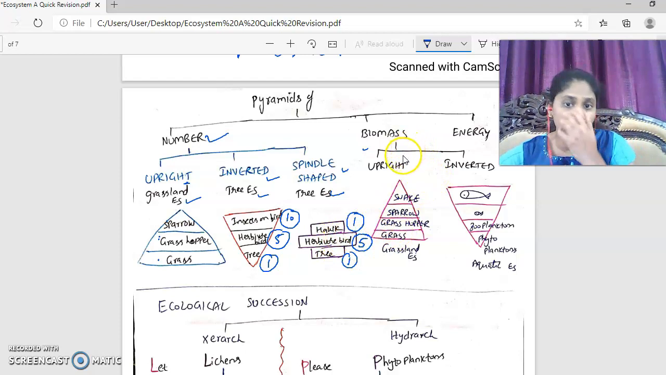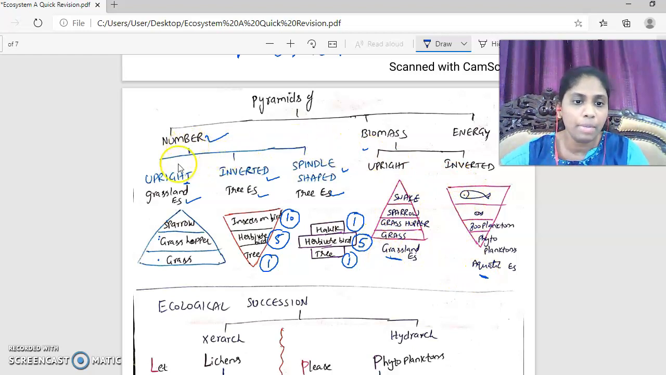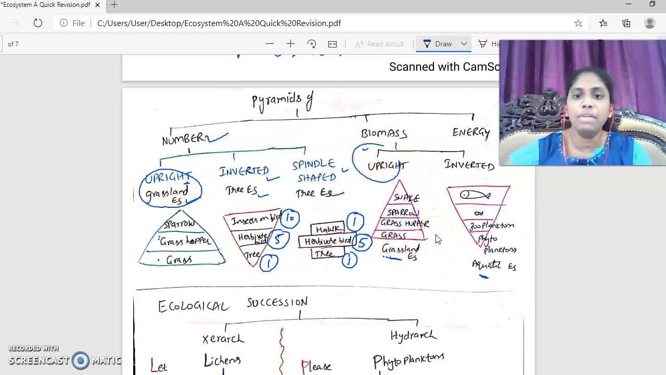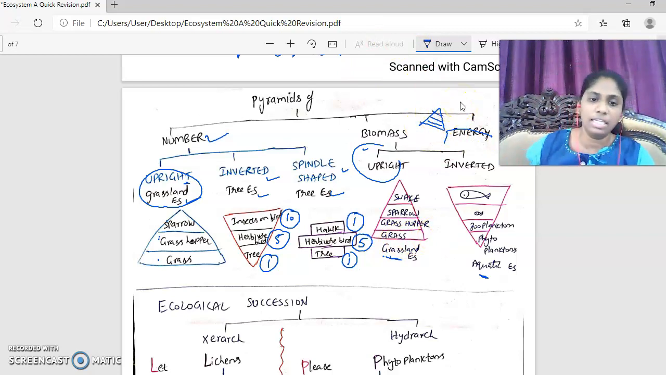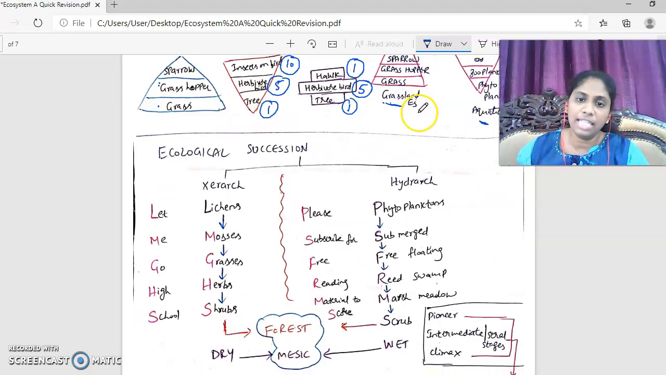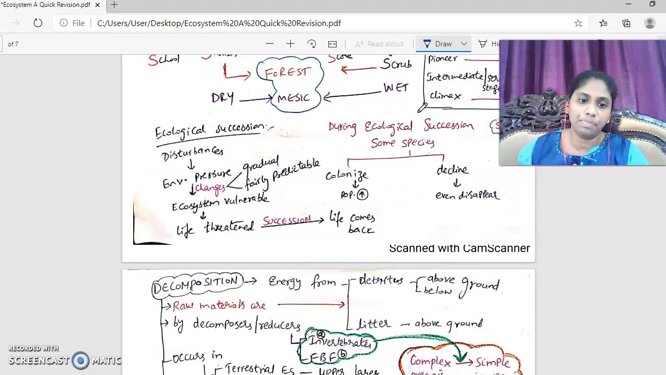Now pyramid of biomass is upright or inverted. Upright in grassland ecosystem, inverted in aquatic ecosystem. Look at this. Pyramid of number is upright in grassland ecosystem. Pyramid of biomass is also upright in grassland ecosystem. Then pyramid of energy, you all know it is always upright. As you go up the trophic level, energy definitely decreases. We understand this by Lindeman's 10% law.